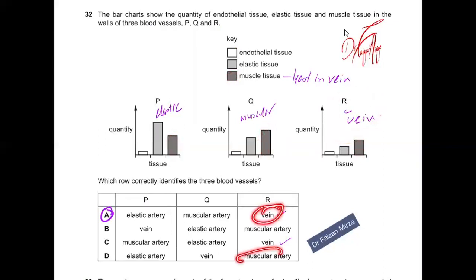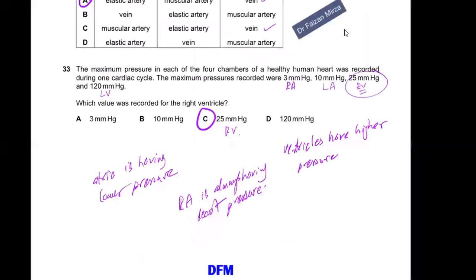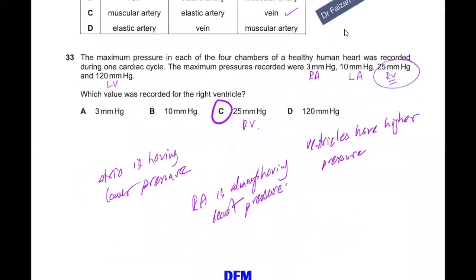So the option could either be A or it could be C. But then we come to elastic and muscular arteries. We know that elastic artery should have more of the elastic tissue. So this is elastic tissue more. This elastic tissue is less, more of the muscle layer here. So we know that P is elastic, Q is muscular, R is vein. So option becomes A.